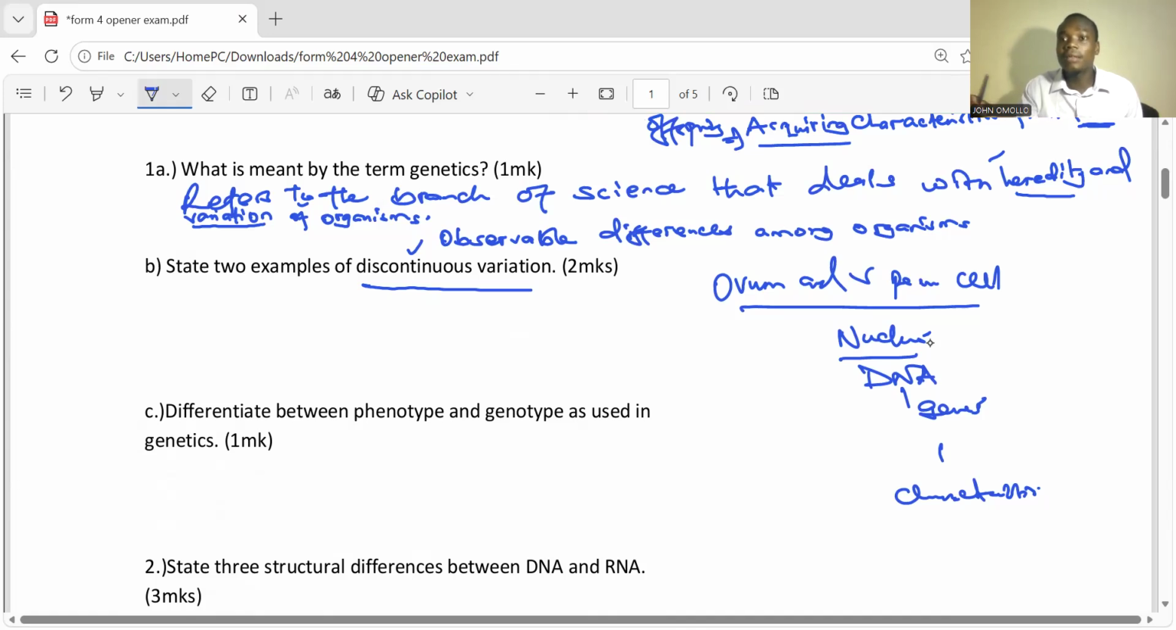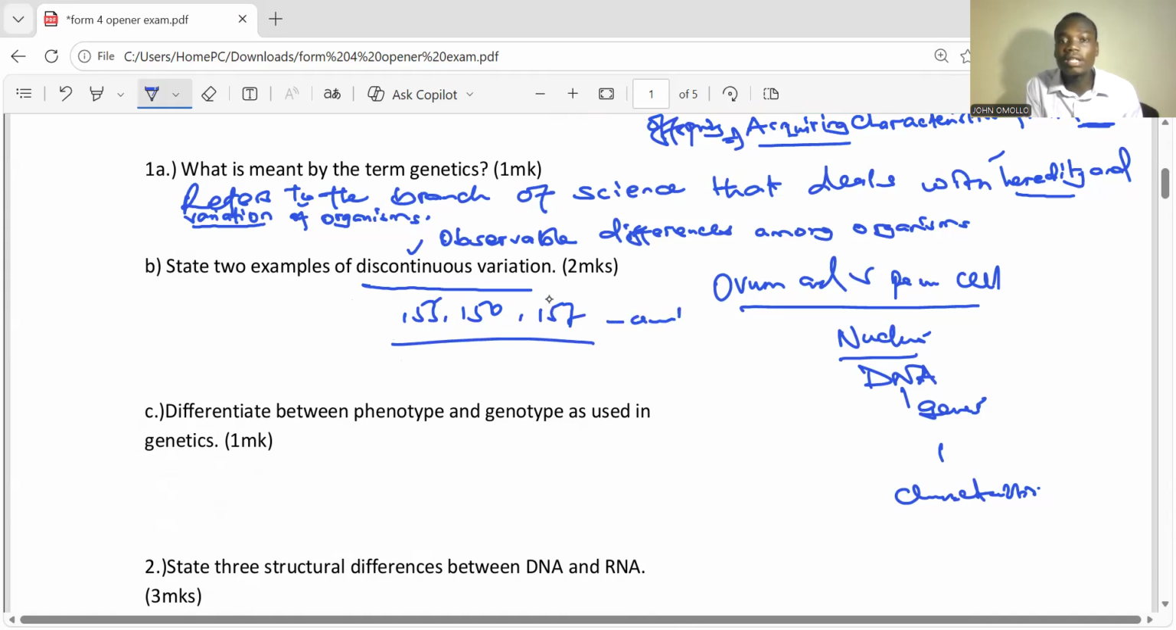We cannot say that this person is short or tall, but there are some ranges in between that can easily be known. For instance, in terms of height, somebody can be 155, another person can be 156, another person can be 157. So this one is continuous.